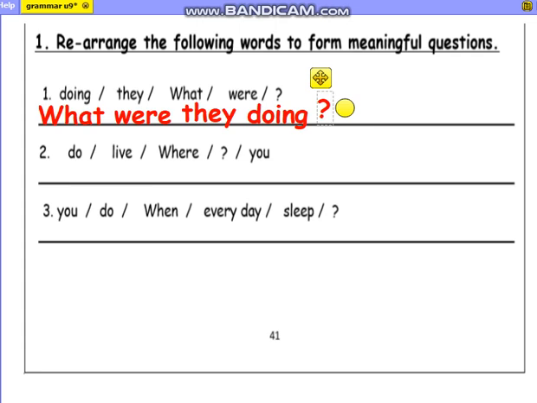Number 2, do, live, were you. As you know, you have to start with where. Excellent. Then what should you add? Look for the helping verb which is do, then where's the subject? Excellent. You, and you have to add the verb live, then end your question with a question mark.